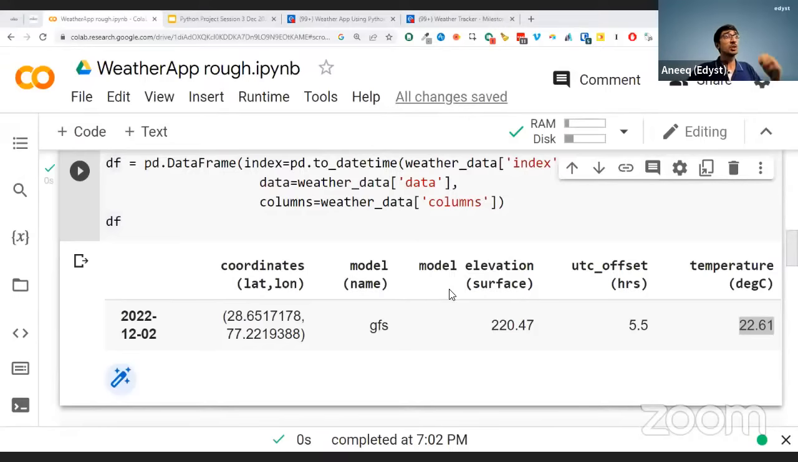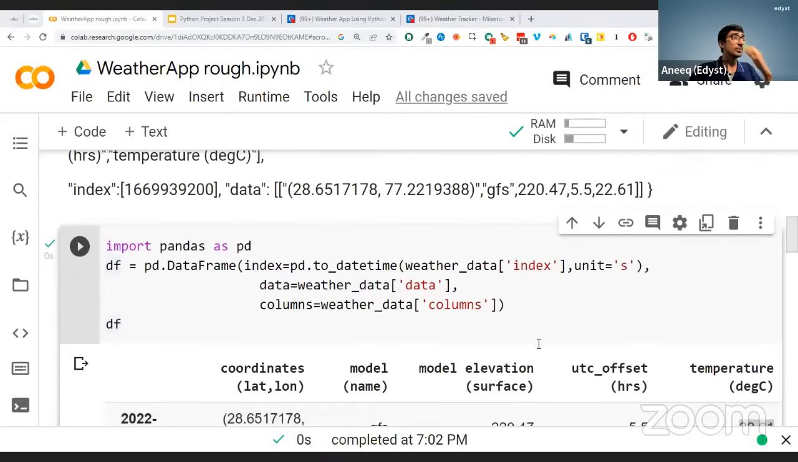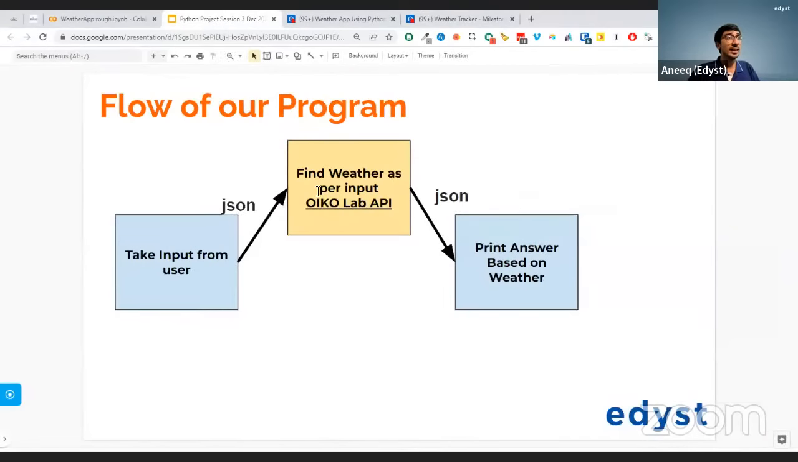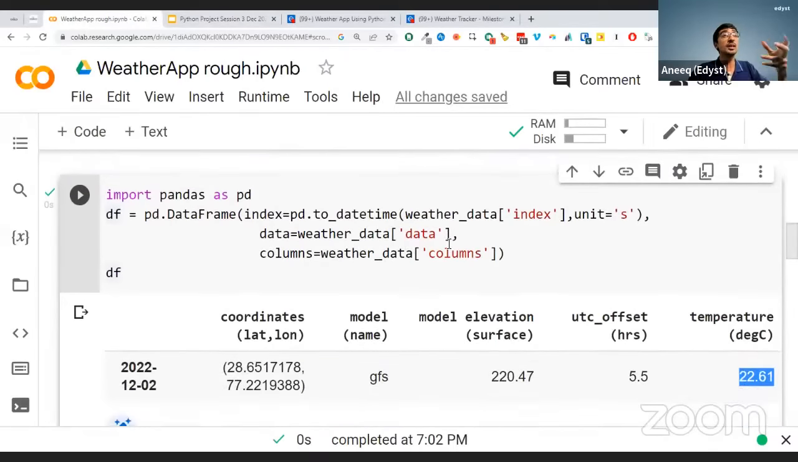All right, everyone. So just recapping, what did we do? We said we need to get the data from OikoLab. We got the data from OikoLab. It's giving us in this weird table format, but that weird table format is not directly usable by us. So I need to take that table format and I need to convert it to a pandas data frame.